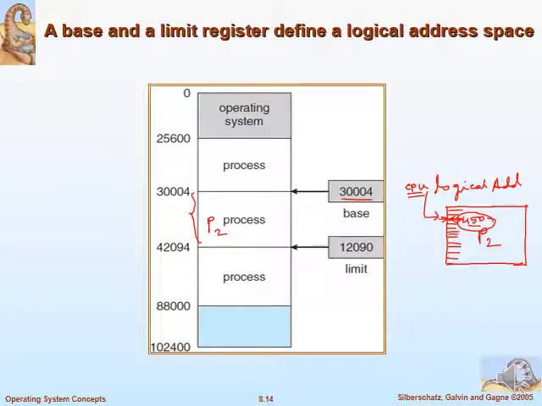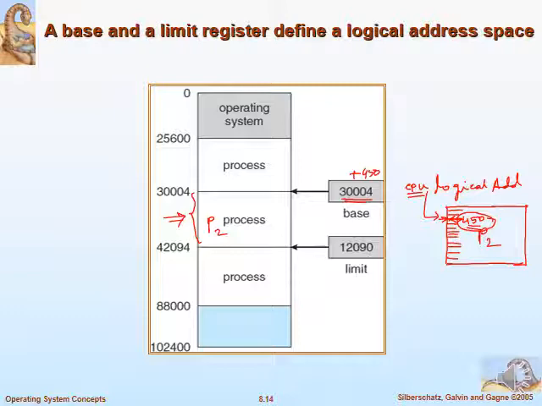Process P2 is in this partition, and in this partition the base address is this, and our logical address is 450. So 450 will be added to this, which gives you 30,454.